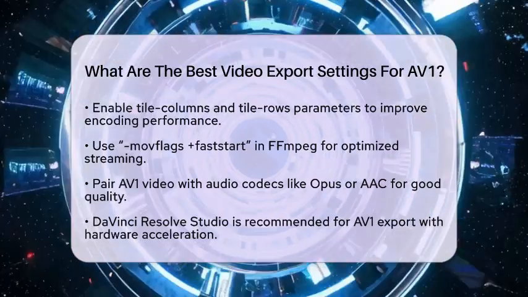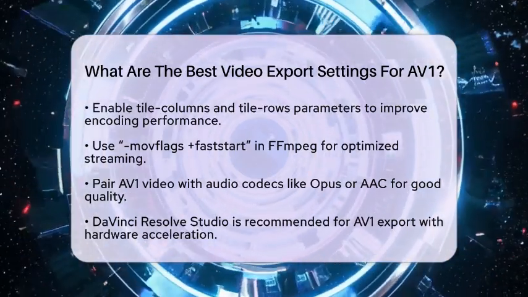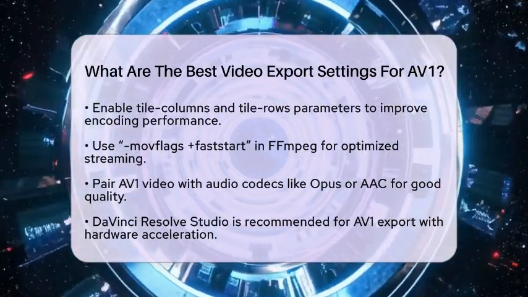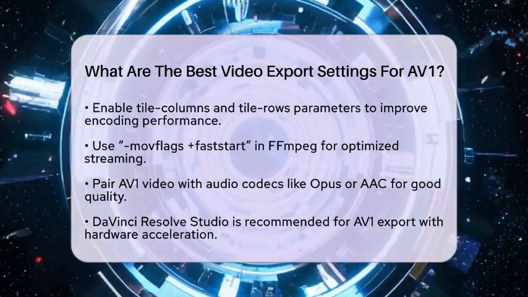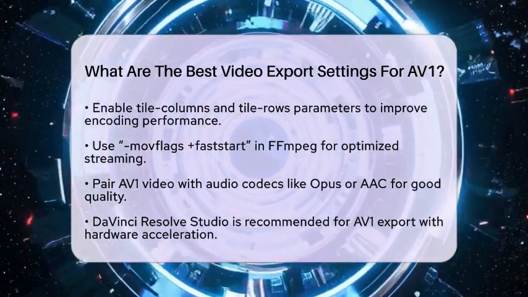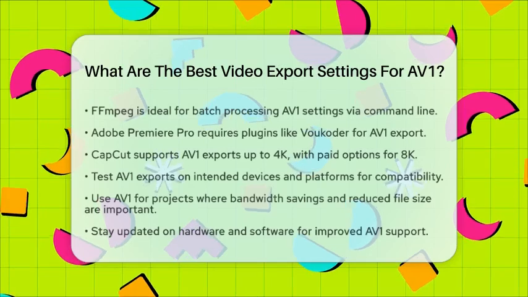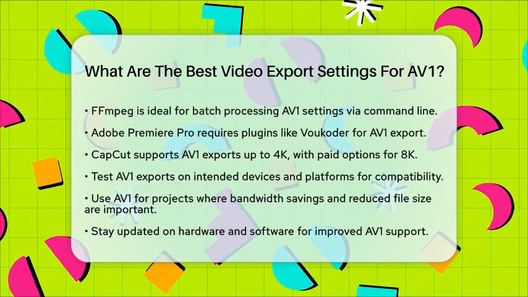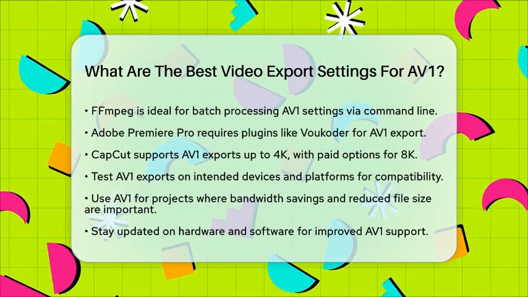FFmpeg is also great for batch processing and fine-tuning AV1 encoding settings through the command line. Adobe Premiere Pro does not currently support AV1 natively, but you can use plugins like Voukoder to enable AV1 export. CapCut supports AV1 exports up to 4K, with paid options for 8K.